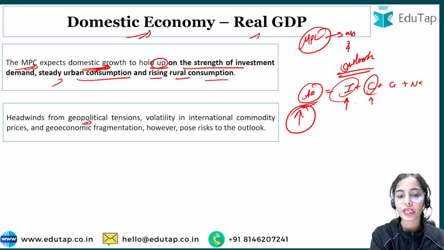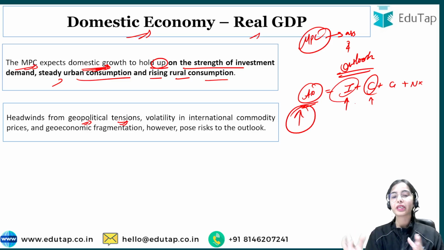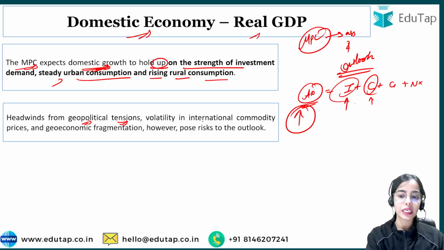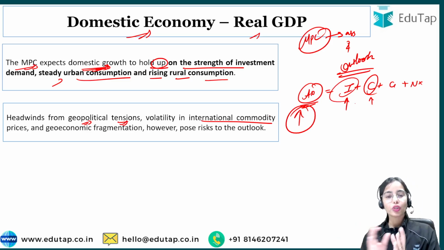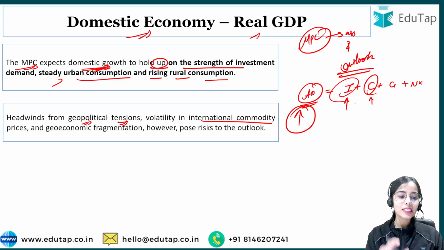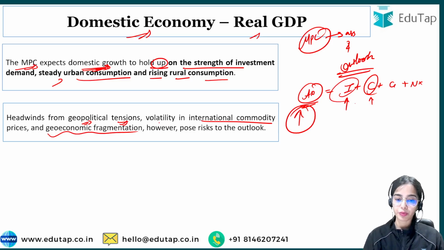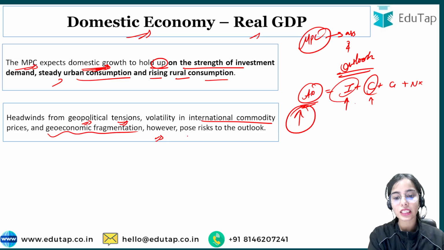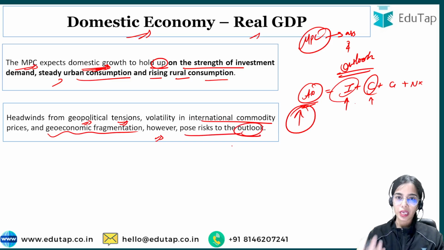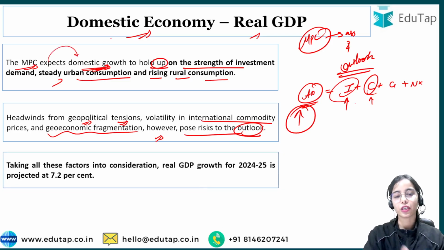Headwinds from geopolitical tension. The problem is that geopolitical tensions keep on coming up from time to time, along with volatility in international commodity prices. There is stabilization happening in global growth, but there is still volatility in international commodity prices. There is geo-economic fragmentation that is still persistent. However, these pose a risk to the MPC's outlook on domestic growth.